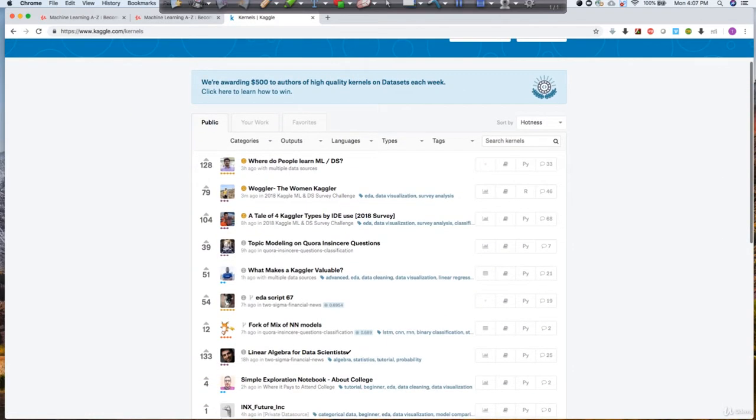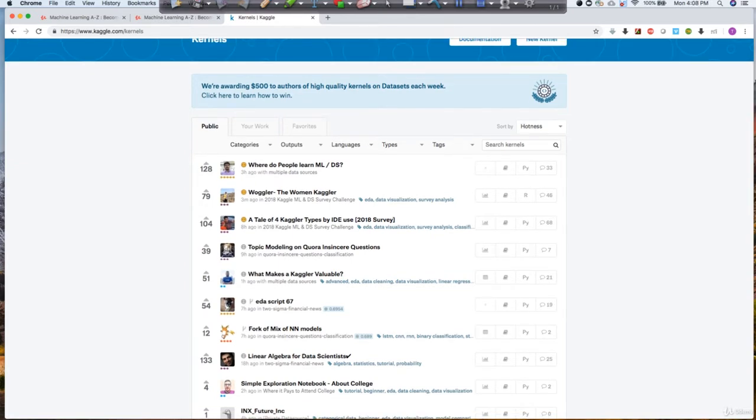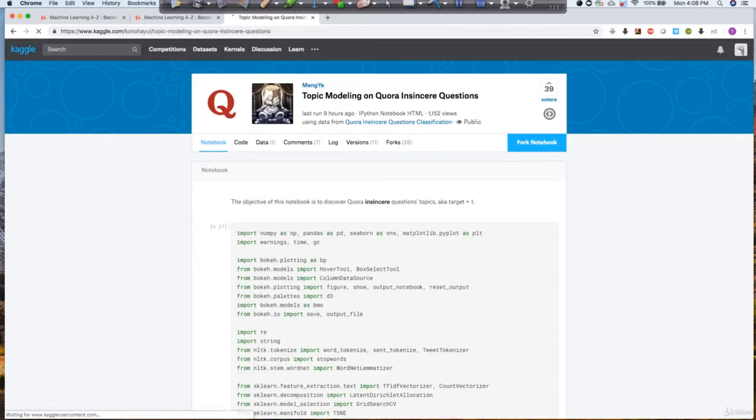This kernel tab is interesting. In fact, a lot of solutions are provided and added here. For example, remember we talked about Quora. Maybe you can just search for Quora. I'm just doing a Control F and searching for Quora. You can see that somebody has posted a solution for topic modeling on Quora. Here you can also upvote it and it will go to your favorites. There is a notebook available, in Python, and there are 7 comments on this notebook. You can open it and see the notebook.